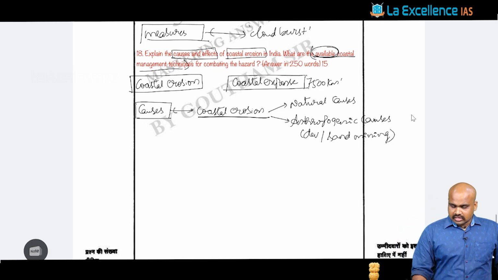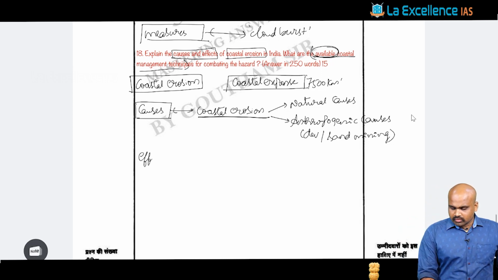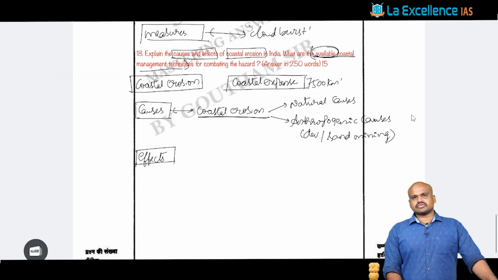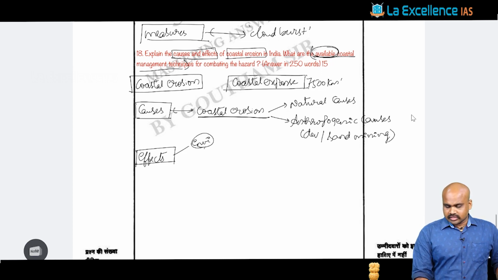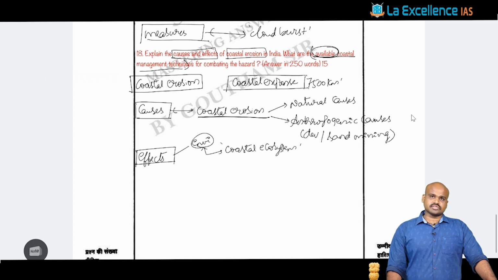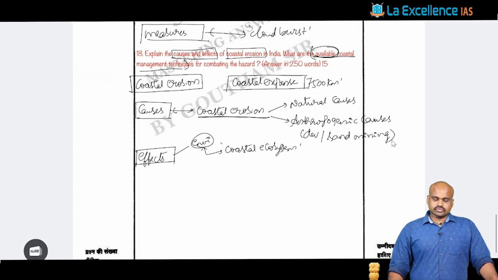Then, moving on to the effects. When we look at the fundamental effects of coastal erosion, there is the environmental effect, especially on the coastal ecosystems. How is it going to impact the coastal ecosystems, with respect to the aquatic biodiversity, the mangroves as a structure, and the water resources that are present?